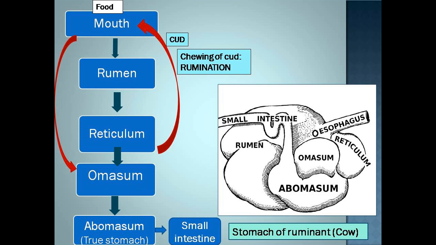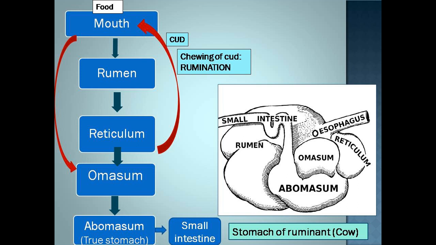When the animal is relaxing, the soft pulpy food or cud from the second chamber is brought back into the mouth, means it again comes into the mouth. This is now chewed thoroughly, and this is known as chewing of cud, and this process of chewing cud is known as rumination. During rumination, what happens? Cud mixes with the saliva and then becomes a liquid or semi-liquid paste. From the mouth, the food is pushed directly into the third chamber, which is also known as omasum. From the third chamber, it comes into the fourth chamber, which is abomasum.